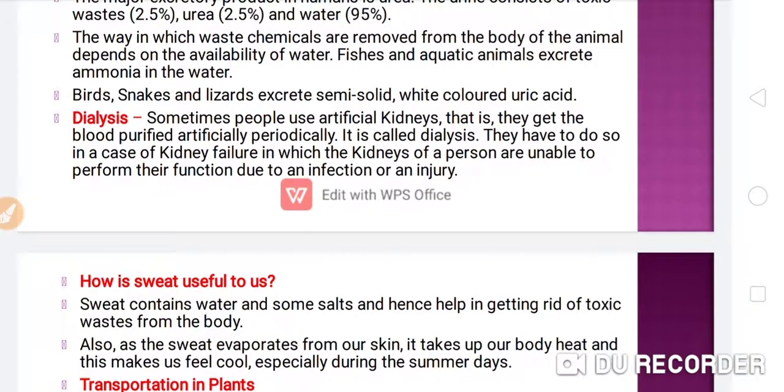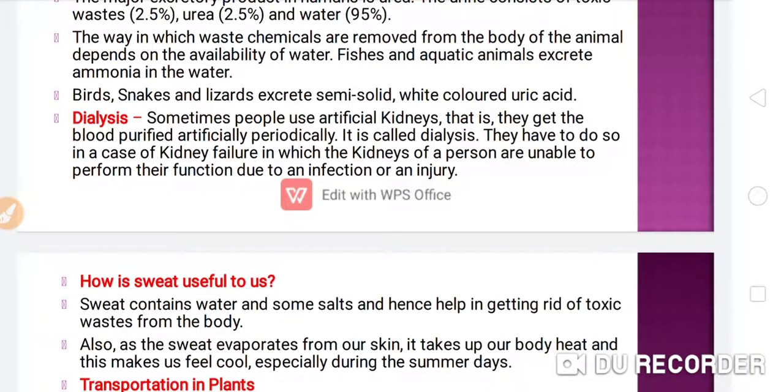Now, what is dialysis? Dialysis is very important. Sometimes people use artificial kidneys, meaning if your kidneys have stopped working, they need artificial kidneys, so they get the blood purified artificially, periodically. This is known as dialysis.